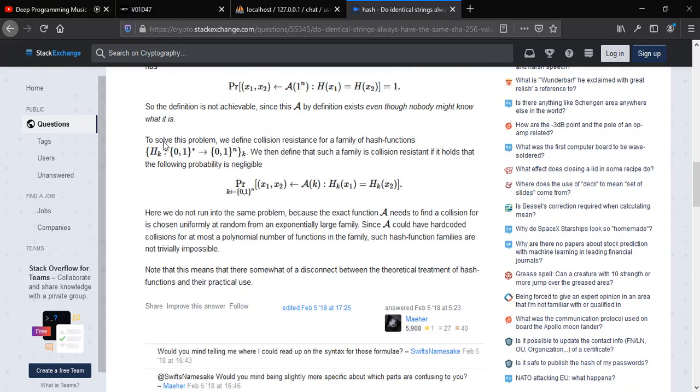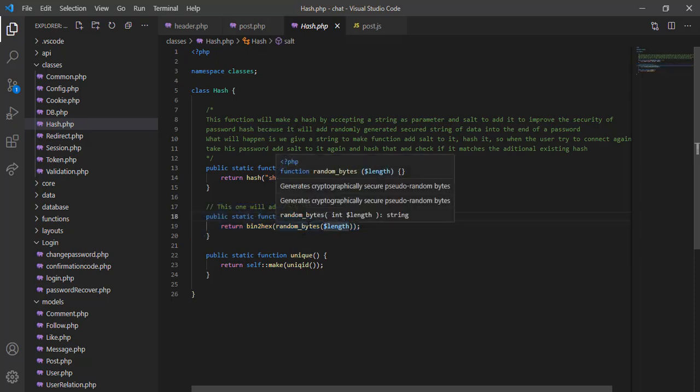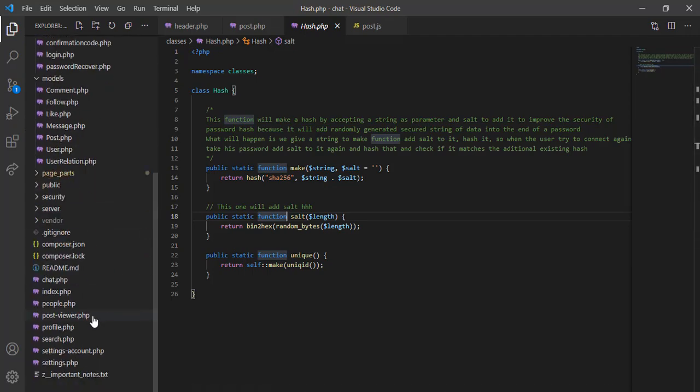Now, to overcome this situation, we use this salt here. So we hash the string along with a salt right here. So how do we generate this salt? We use this function. We use random bytes, which is a PHP function that generates a random string of bytes. Now let's go to settings and see how this works.